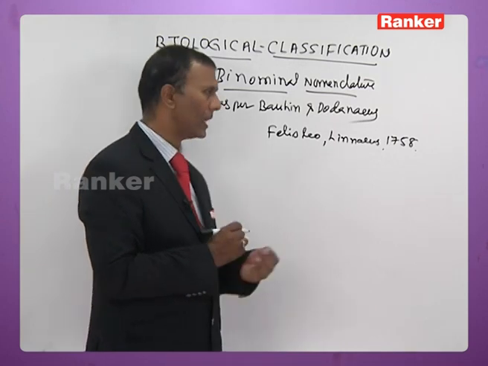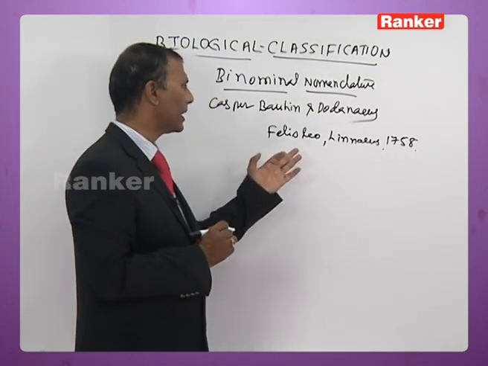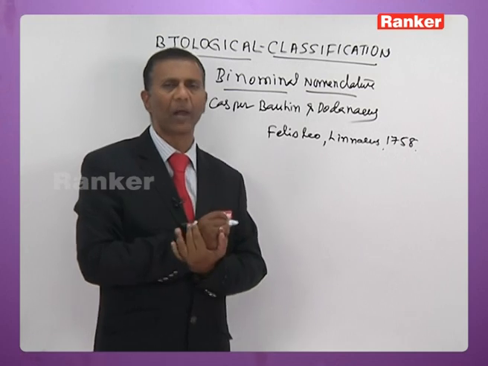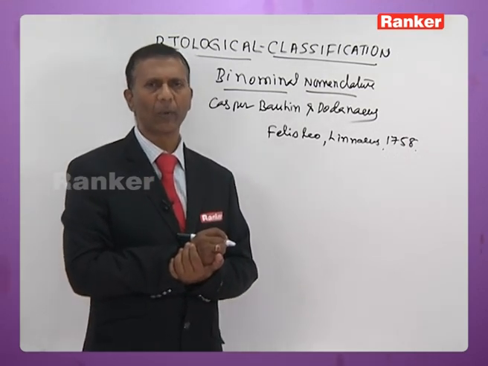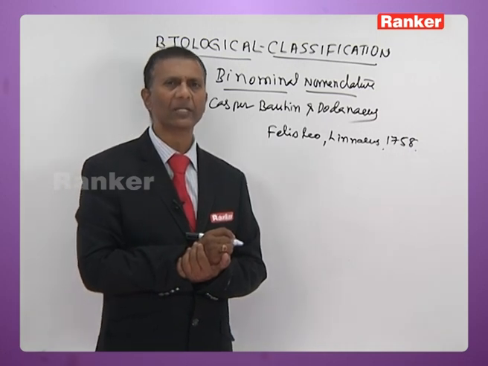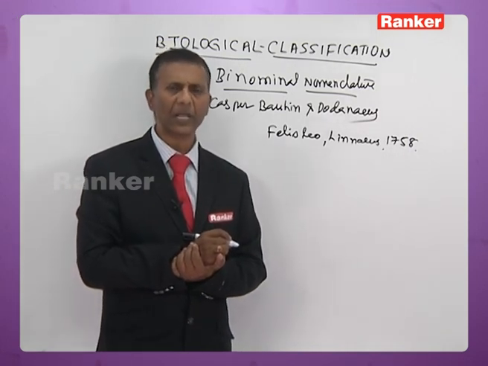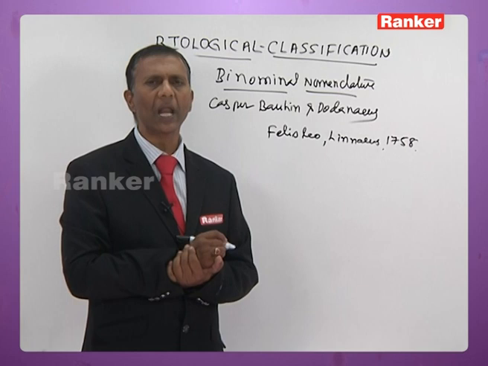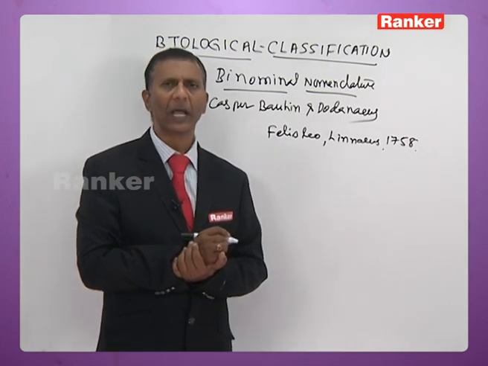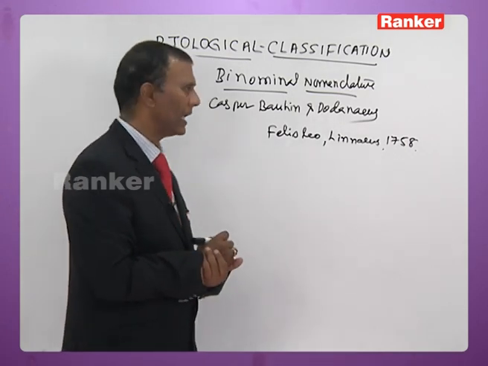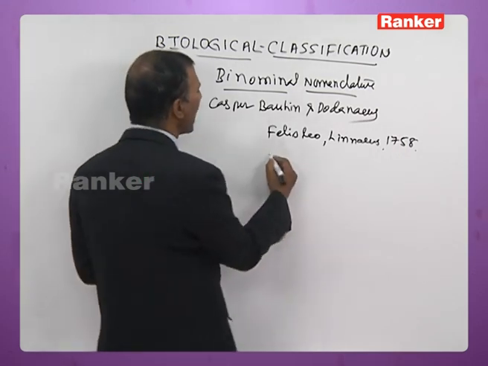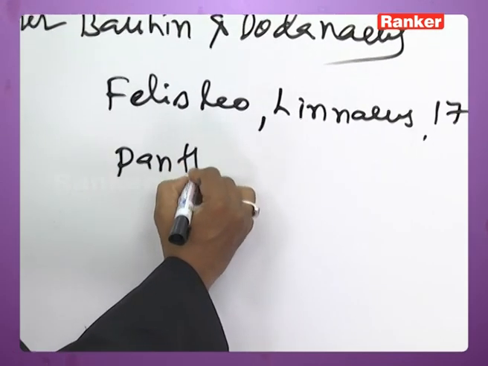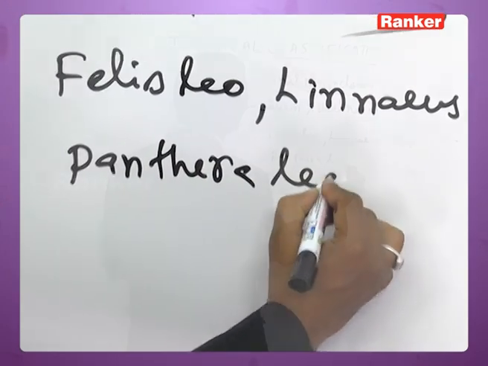Now here you can notice the genus begins with a capital letter and the species with a small letter. In case the genus is not the one under which the species is placed, or the species name is changed, the original author's name should be mentioned in parenthesis. Like this Felis leo, it has been changed as Panthera leo. The new name for Felis leo is Panthera leo.